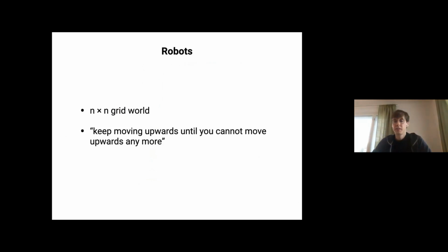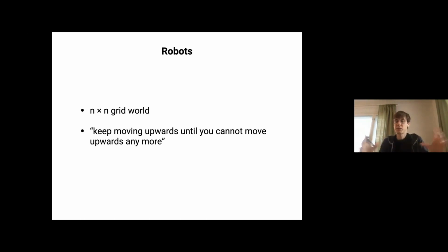The second experiment, again contrived to test the scalability of this system, is more about trying to compare how these approaches work with the size of the domain, so actually the size of the Herbrand base of the problem we're trying to learn. What we did was come up with a robot problem where there's an n by n grid. And what the robot's trying to learn is a recursive strategy that essentially just says, keep moving upwards till you cannot move upwards anymore. So the strategy remains fixed.